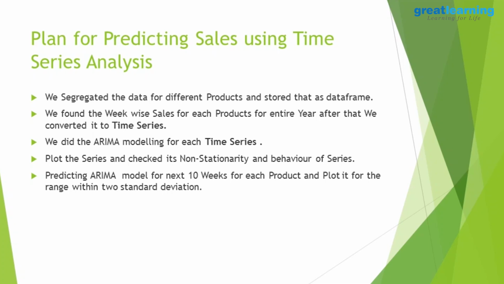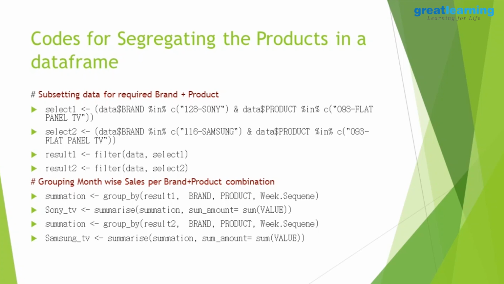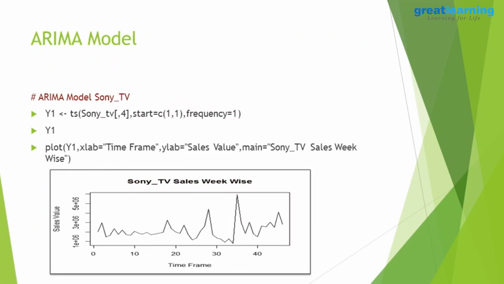Then we are predicting with the ARIMA model for the next 10 weeks for each product. And the prediction is within 2 standard deviations of the range because we want a 95% confidence limit. We use the dplyr library for summarize and group-by summations. So we are doing the ARIMA model here for Sony TV.